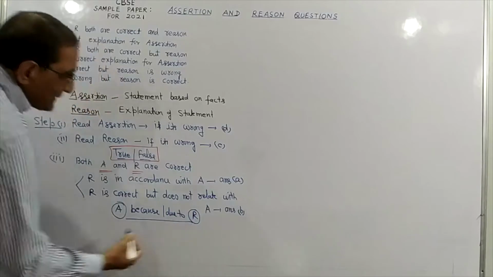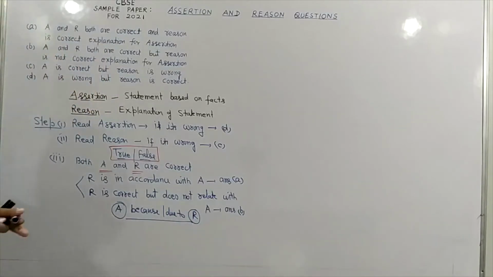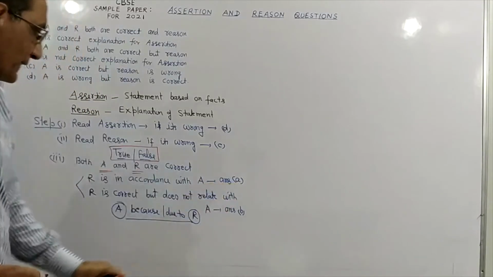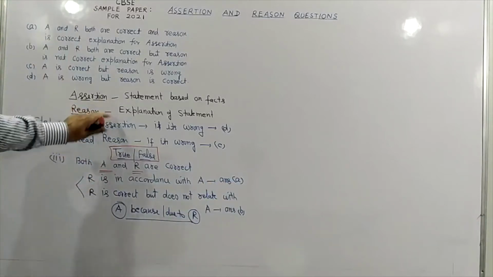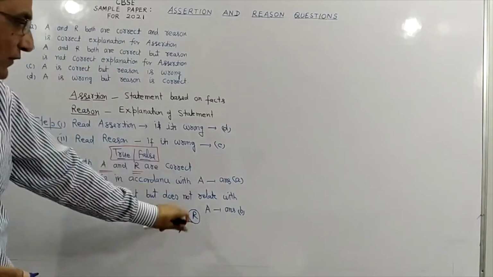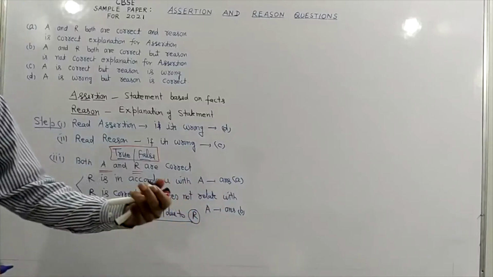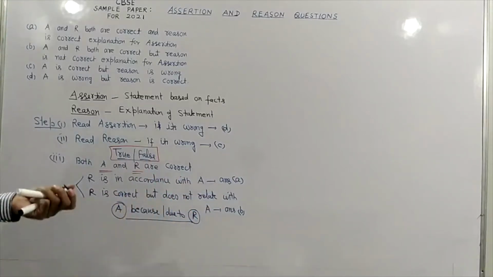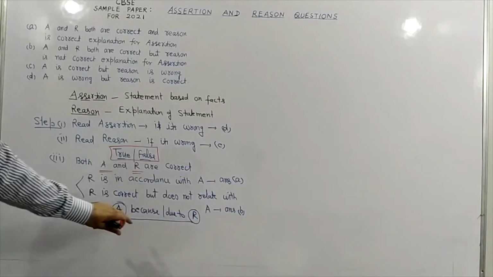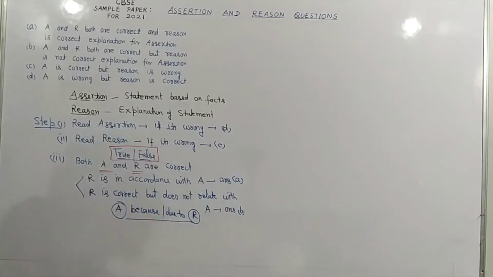If your sentence is completed, it means your answer will be A. It means this statement is because of or due to, meaning reason is explaining the statement properly. Then our answer will be A, else it will be B.